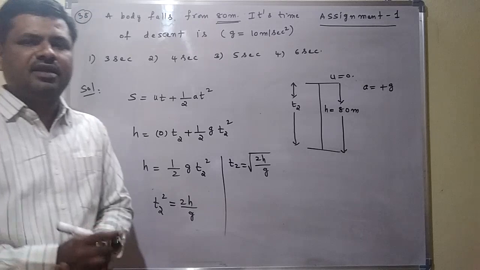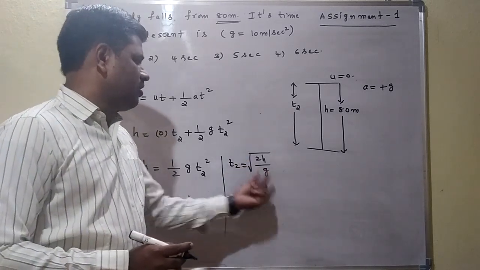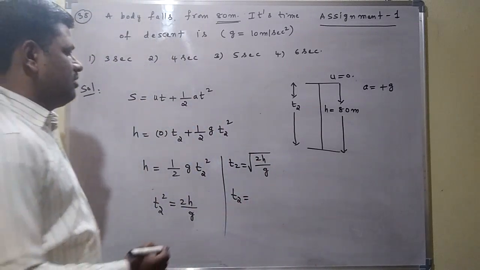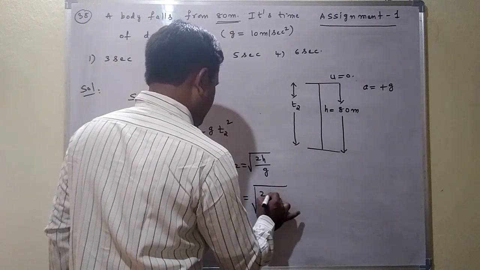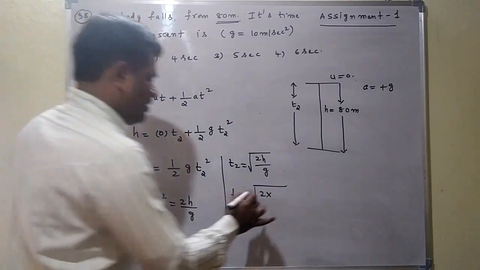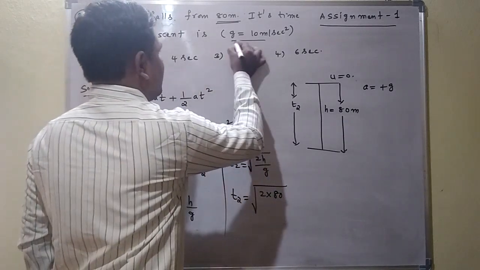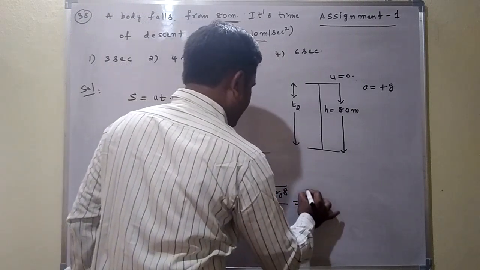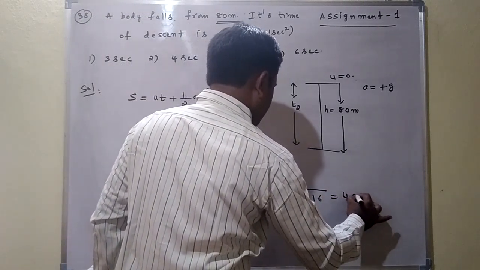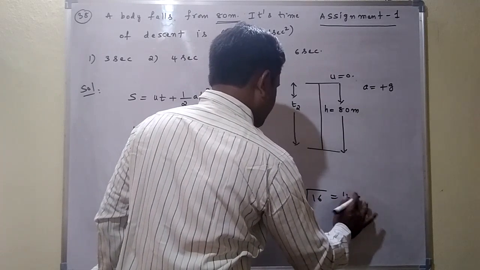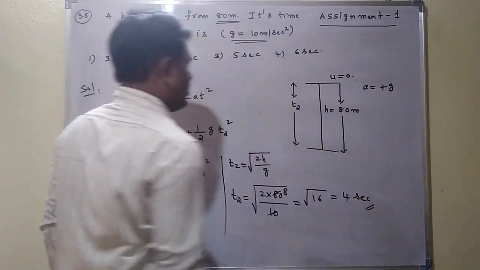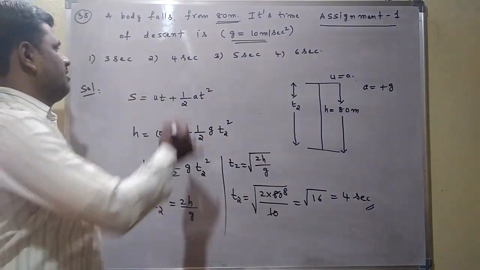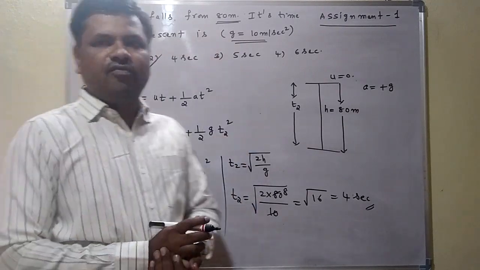The time of ascent also gives the same formula. Right? Here T2 is equal to under root of 2H by g. This is the time of descent. T2 is equal to under root of 2 into H, the height value given is 80, and g, acceleration due to gravity, is also given as 10 meter per second square. So 2 into 80 by 10 gives root 16. Root 16 is equal to 4. Time we measure in seconds. Means how much time is taken to reach the ground here? 4 seconds. That time is called the time of descent. Time of descent is how many seconds here? 4 seconds.